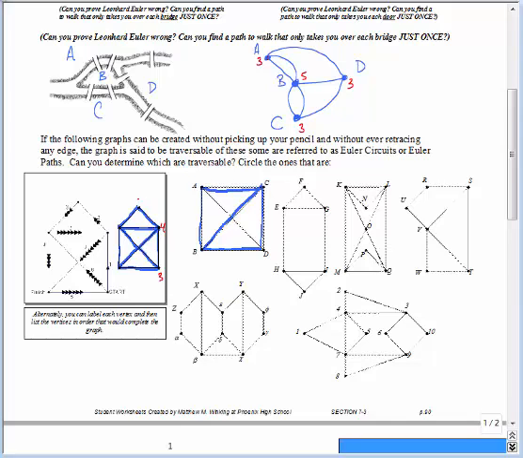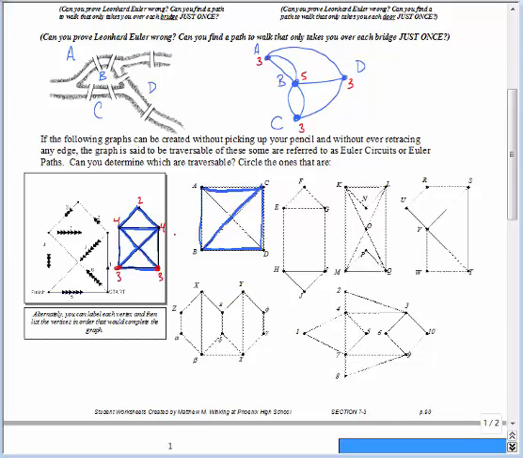That had a degree of 4. Degree of 2. 1, 2, 3, 4. And that had a degree of 3. And that actually, we started here and we ended here. The only ones that can be odd are the ones you start or end at, because when you start there, you only leave one road or one edge behind as you traverse it. Every other vertex must be even, because you always go in, come out, so you're always leaving 2 roads behind every time you cross through a vertex.